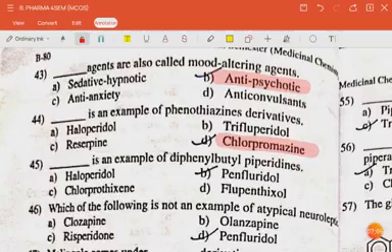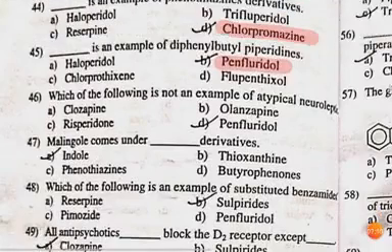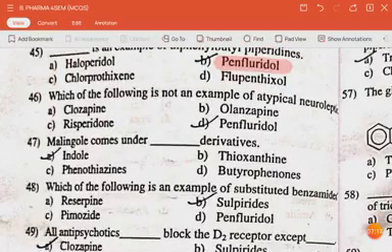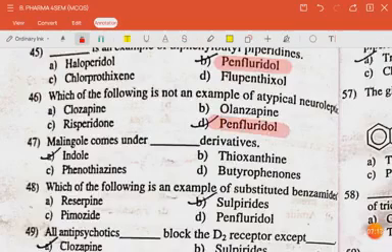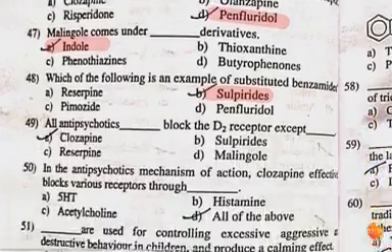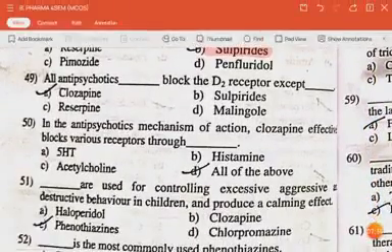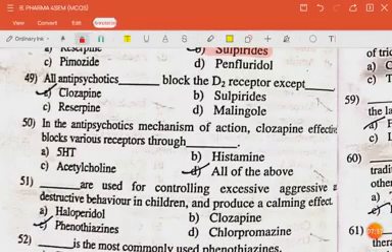The answer is penfluridol. The next question is: which of the following is not an example of atypical neuroleptic. The answer is penfluridol. The next question is: molindone comes under dash derivatives. The answer is indole. The next question is: which of the following is an example of substituted benzamides. The answer is sulpiride. The next question is: all antipsychotics dash block the D2 receptor except